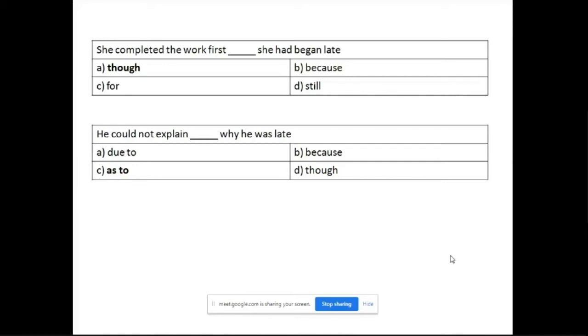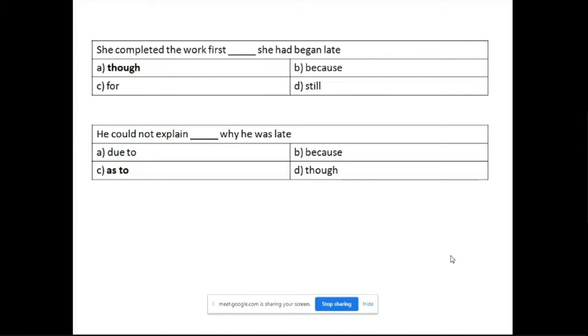You're not giving a reason. Okay, generally, if you're starting a work late, it's obvious that you may not complete it on time. But here she is completing it even though she had begun it late. So the answer would be though. She completed the work first, though she had begun late. Okay, so you have to identify the right linking word. He could not explain why he was late. Okay, now here again though doesn't fit here.